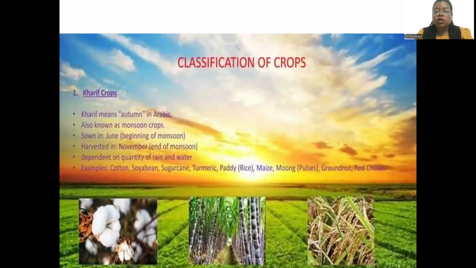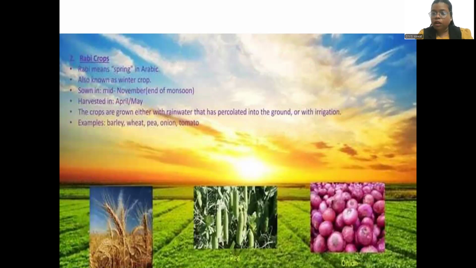It's the monsoon days. So it basically starts from sowing in June, and it is harvested in November. Okay, so the time interval of this crop will be from June to November, the end of the monsoon, right? Like next month is November, so in November we can harvest the Kharif season crops. Examples of these crops are cotton, soybean, sugarcane, turmeric, rice, maize, moong, groundnut, red chili. These are some examples of Kharif season crops.